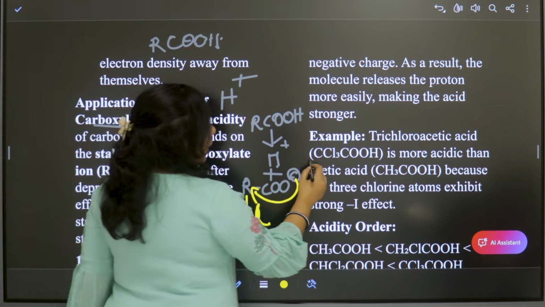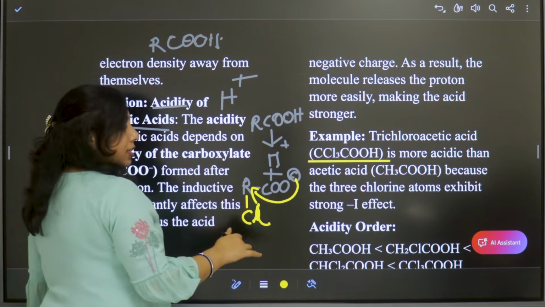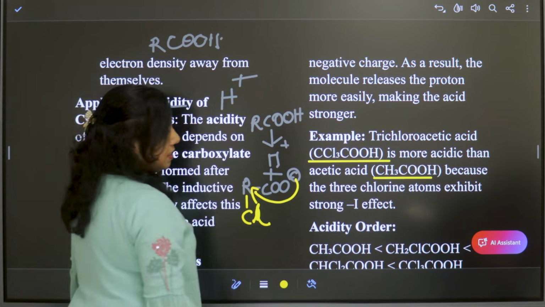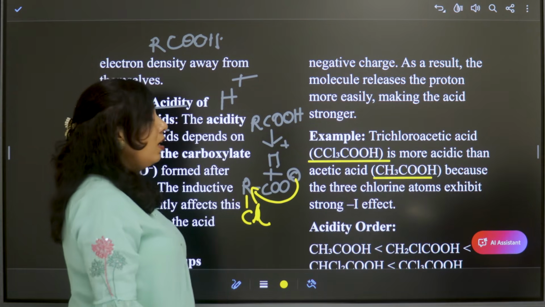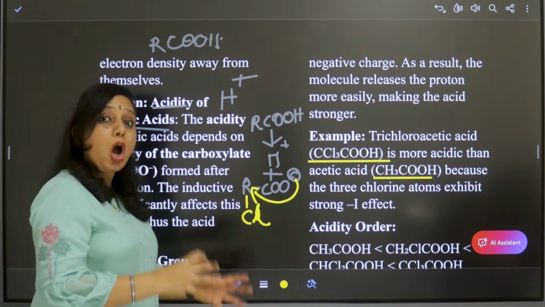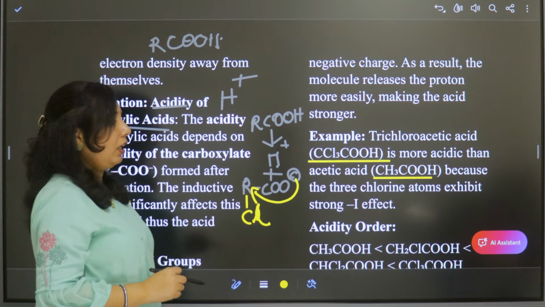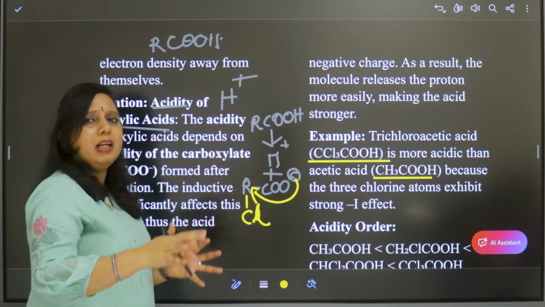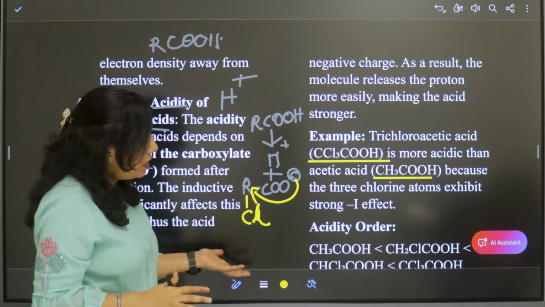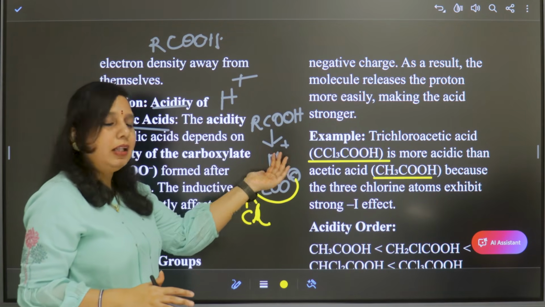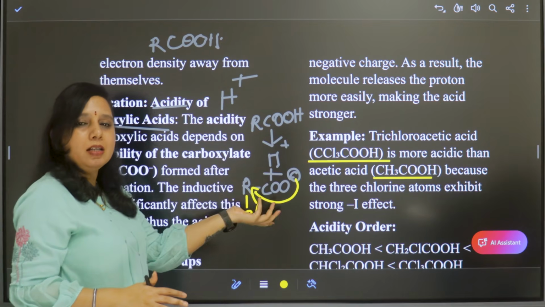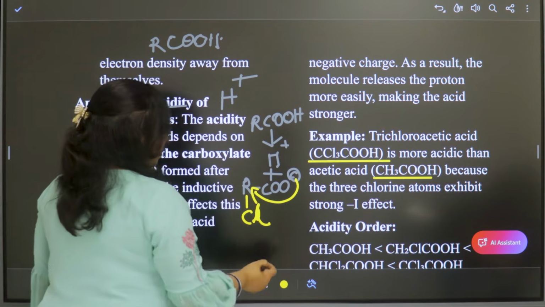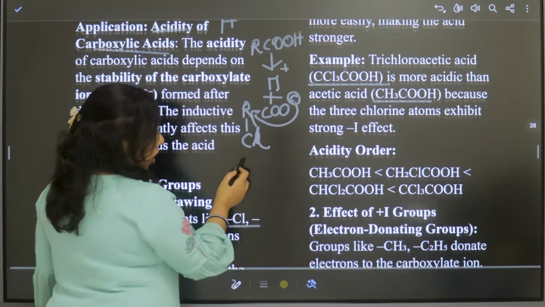For example, trichloroacetic acid is more acidic than normal acetic acid because it has 3 chlorine atoms which exhibit strong negative inductive effect. Because 3 halogens distribute the negative charge over themselves, it causes the removal of protons easily and hence is more acidic. Let us see the acidity order.